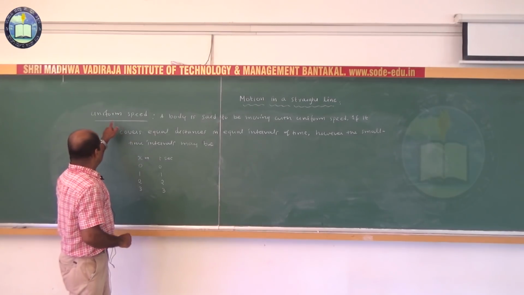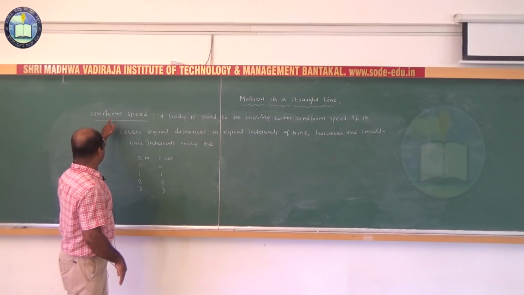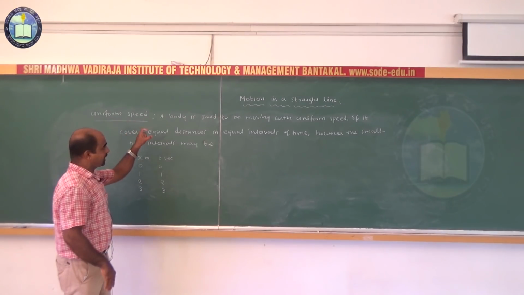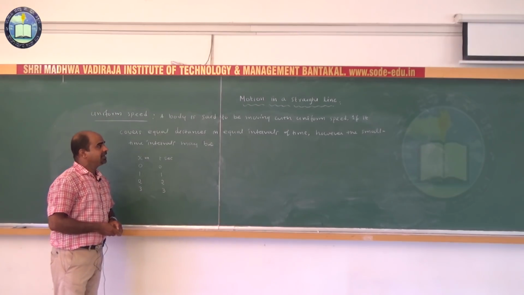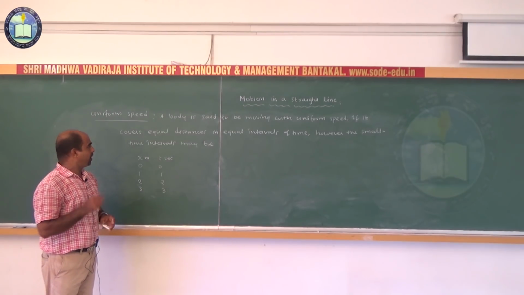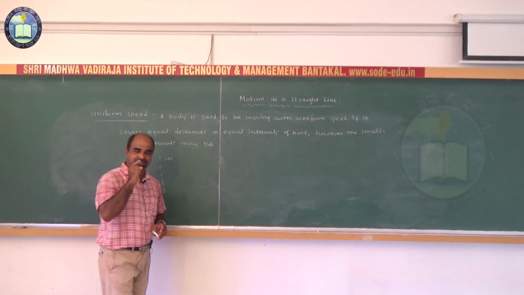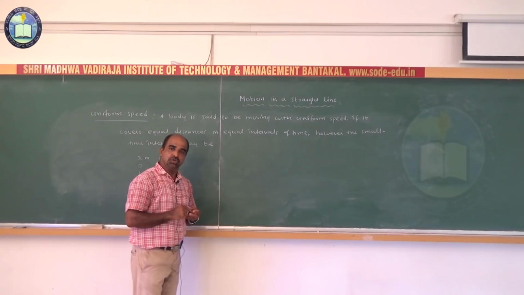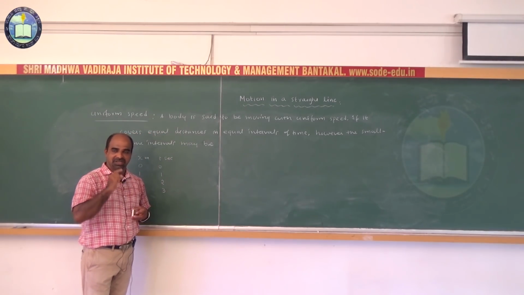See, speed may be variable or may be uniform. A body is said to be moving with uniform speed if it covers equal distances in equal intervals of time, however small the time intervals may be. Then the speed of the body is said to be what? Uniform. Any doubt, students? I hope that all of you understood clearly.